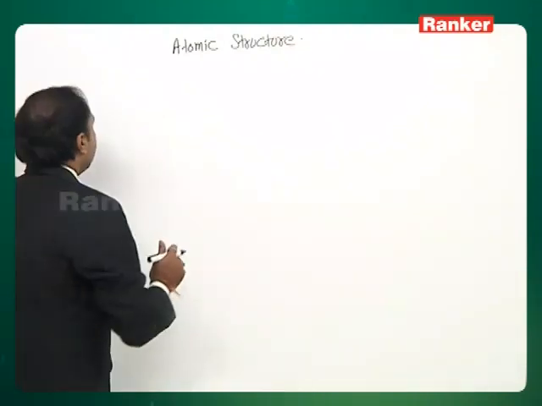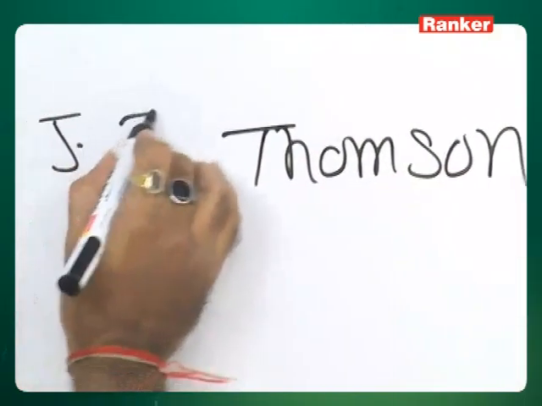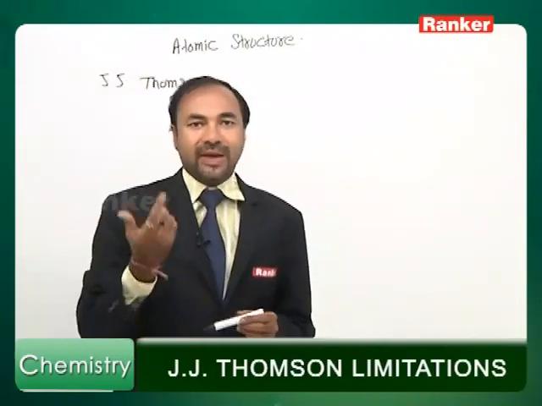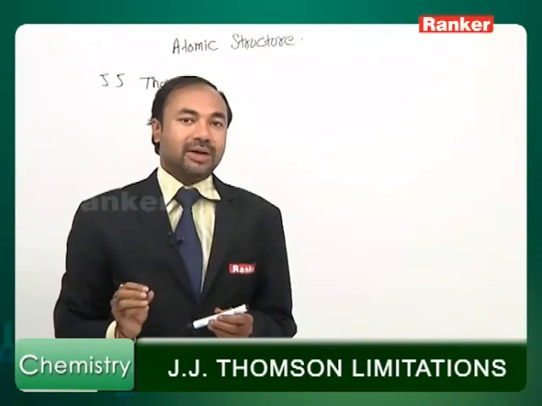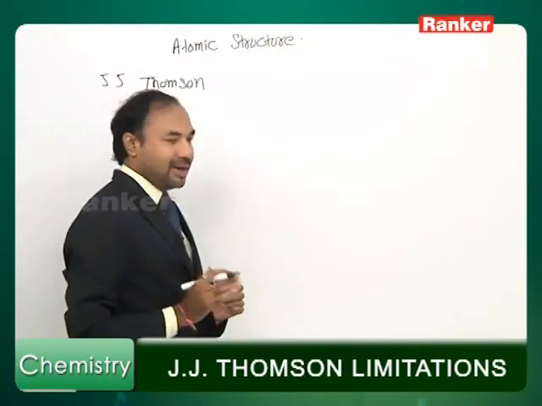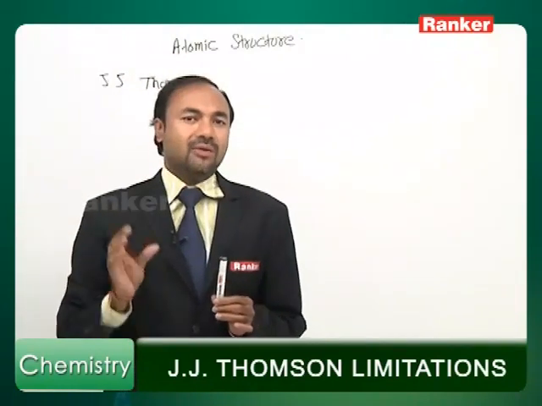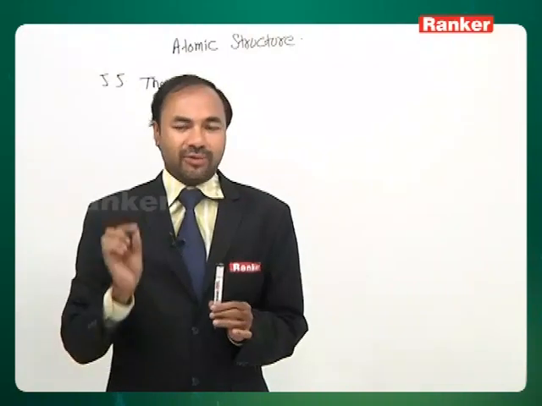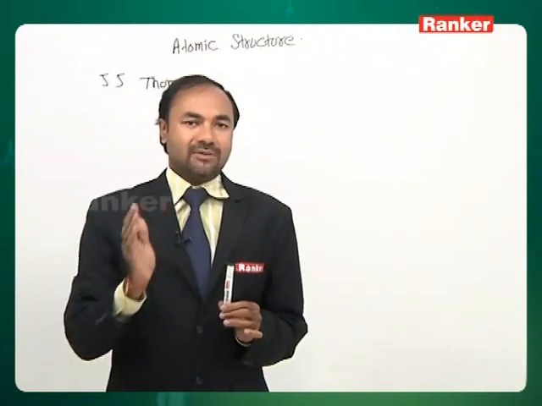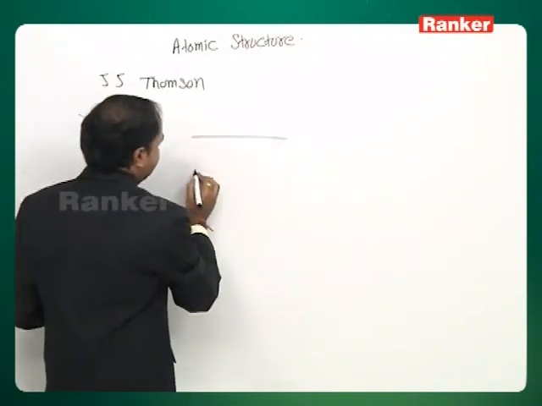Now, one research was an experiment done by J. J. Thomson basically, and he did one cathode ray experiment, which led to the discovery of the electron. Electron was the first subatomic particle to be discovered by the cathode ray experiment. In this experiment, they took a tube. In this they kept a gas which was highly evacuated, not completely evacuated, because if you evacuate it completely, nothing is going to happen. So a very minute amount of the gas was filled in the tube, and after that, at very high potential, discharging was done.